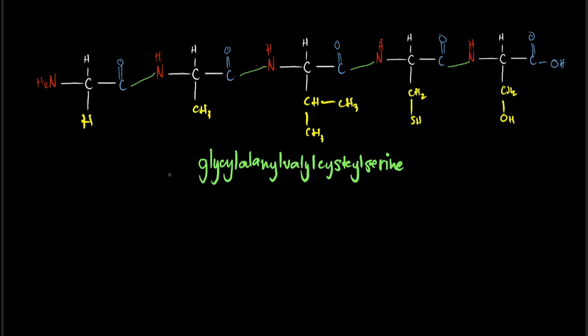So as you may see here, we actually have two free structures na nandun sa labas. Ibig sabihin by free, hindi sila nakabond sa iba pang carbon atoms or oxygen atoms. As you may see here, we have a free amino group and we have a free carboxyl group.